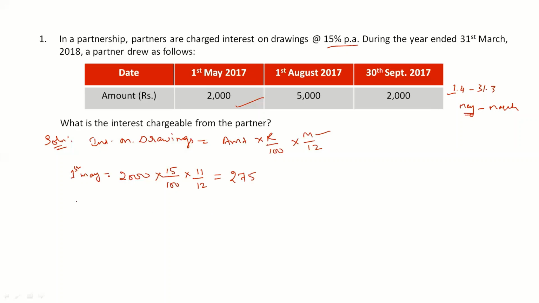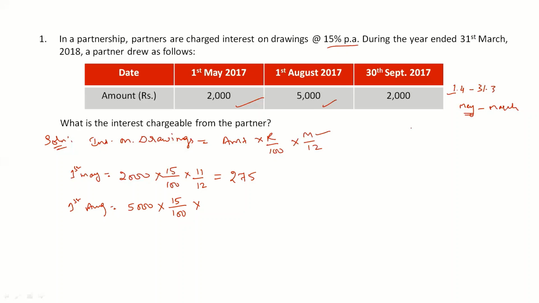Clear? Next, let's find out for the drawings which were made on 1st of August. The amount of drawings given here is 5,000 rupees. Rate of interest on drawings is fixed at 15% per annum. So 15 divided by 100 into months.